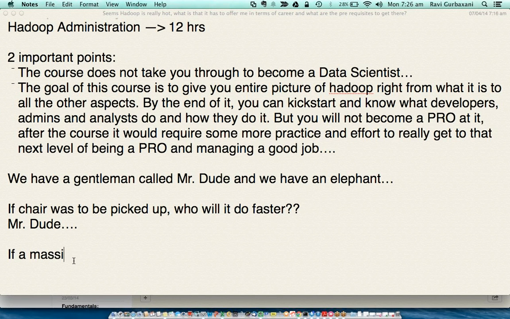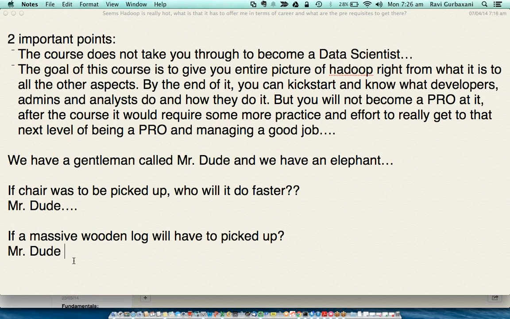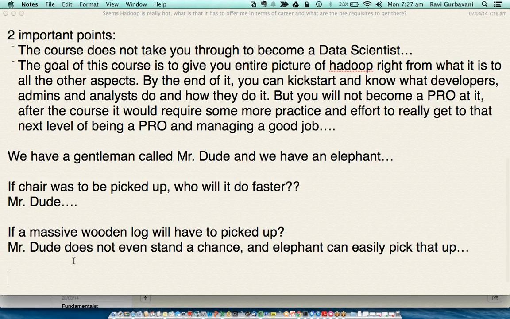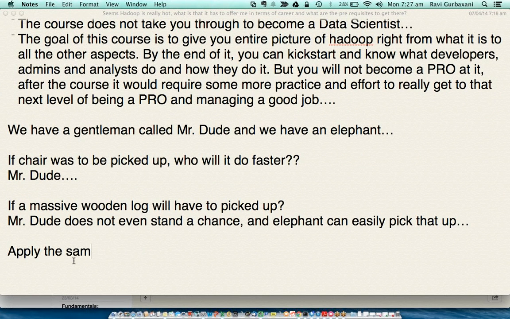But if a massive wooden log has to be picked up, Mr. Dude does not even stand a chance, and the elephant can easily pick that up. Now apply the same analogy to data warehouses and Hadoop.